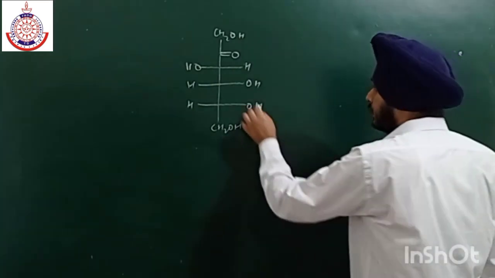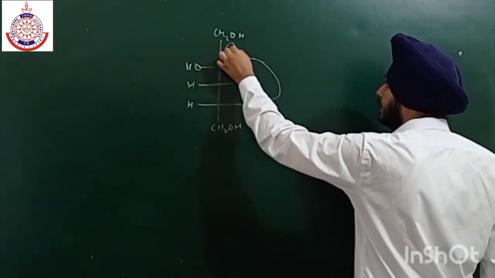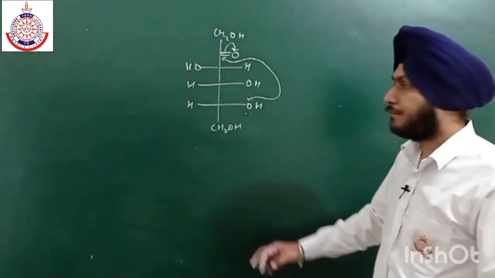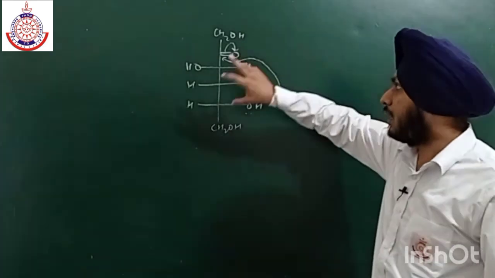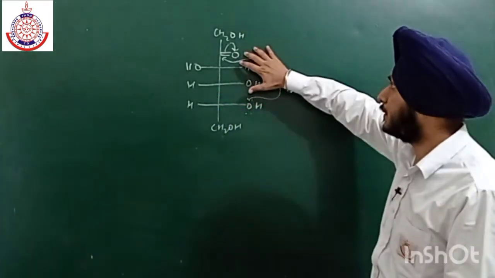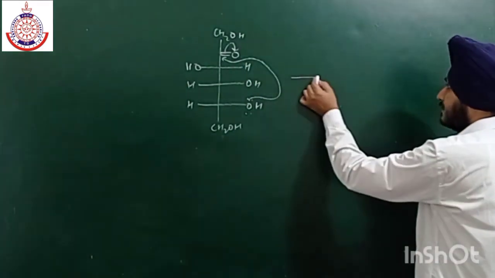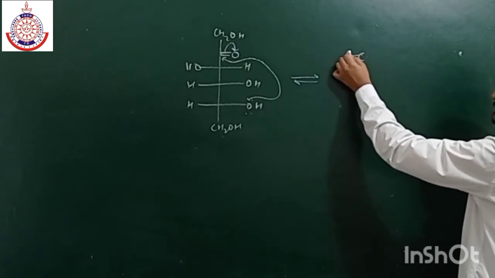Now again this oxygen attacks this carbon, and this oxygen shifts. Then this hydrogen gets attached to this oxygen, and now alpha and beta forms depend upon the OH group. If the OH group is present on the right side, then it is alpha form.